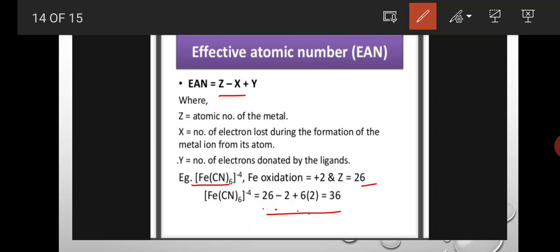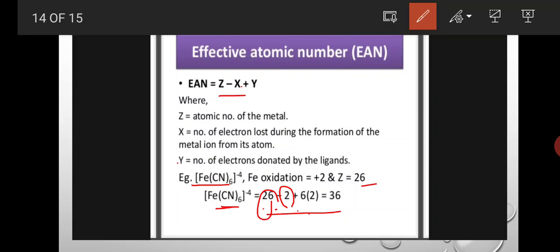Okay, here the formula is what? Z minus X plus Y. Here the Z value is 26, the atomic number of iron, and the X value is 2. In this complex the oxidation state of iron is 2, so we have to remove 2 electrons from the 26. So 26 minus 2 plus Y, the number of electrons donated by the ligands. Here 6 CN ligands are present and each ligand donates one pair of electrons. One pair of electrons means 2 electrons. Each ligand will give 2 electrons.